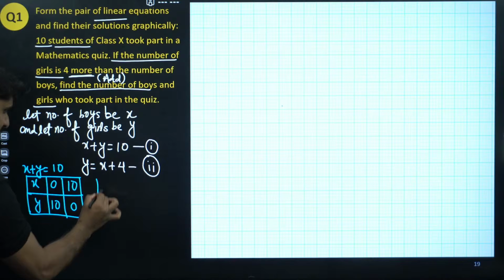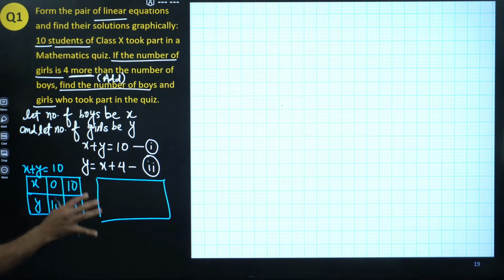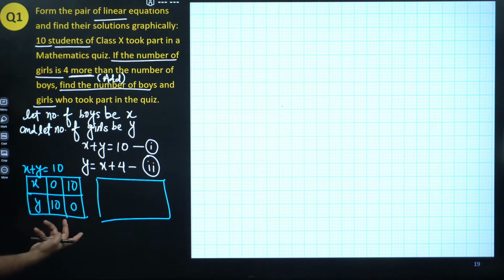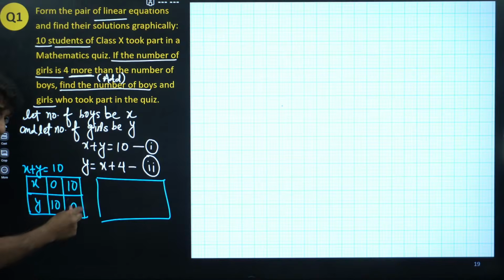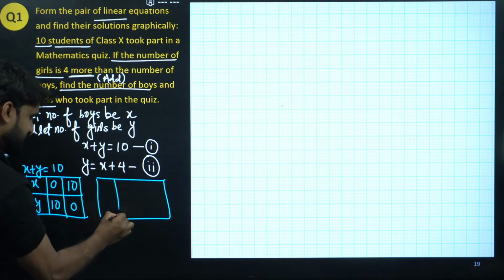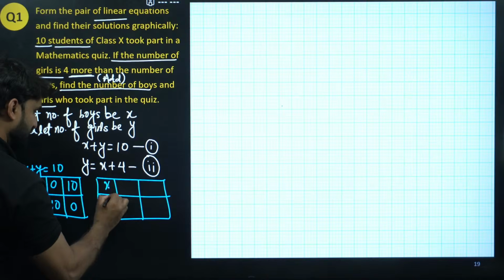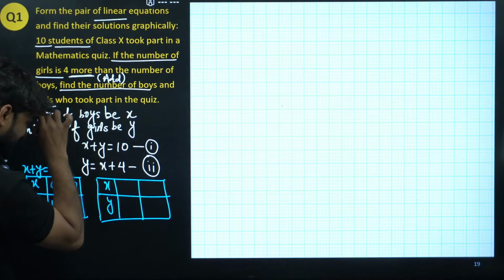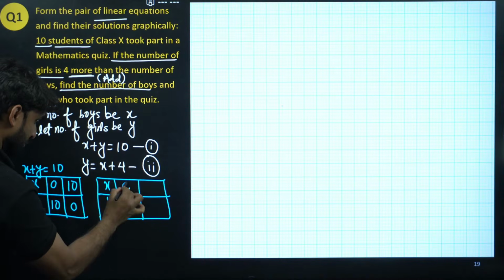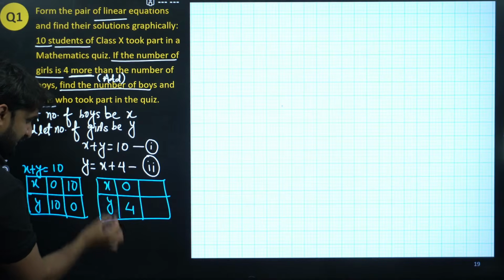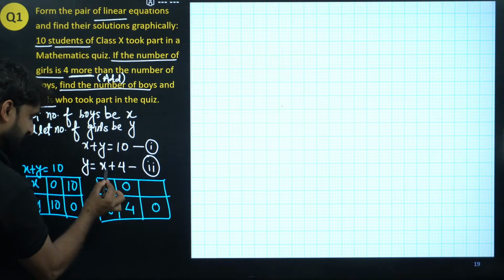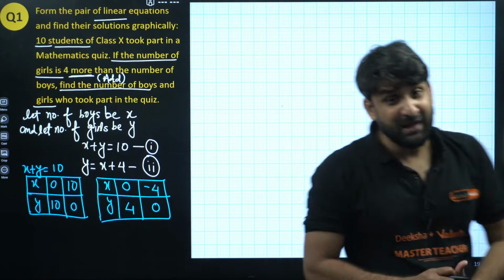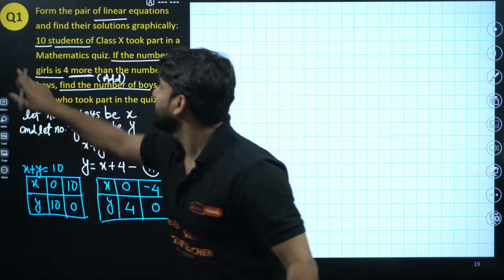Now, if you want to find 3 solutions, you can. Otherwise, if it will work with only 2 solutions, just find the 2 solutions. If you require one more, you can find one more box. Otherwise, I'm preferring 2 solutions here. So this is for the second equation. When we write x equals 0, we have y equal to 4. When we write y equals 0, x will become minus 4. So we have 2 solutions, this and this. Now we can draw the line. We have the graph here.